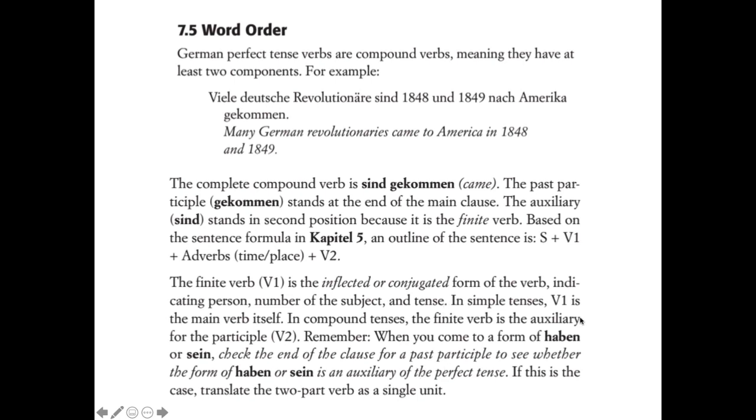So in simple tenses, where it's only one word, the verb is the main verb itself. It's like the only verb. But in compound tenses like this, the finite verb is actually the helping verb, and then you add a past participle to complete it. So you have to check at the end of the clause whenever you see haben or sein, because you might find the past participle, and then you know it's actually the perfect, the past tense.